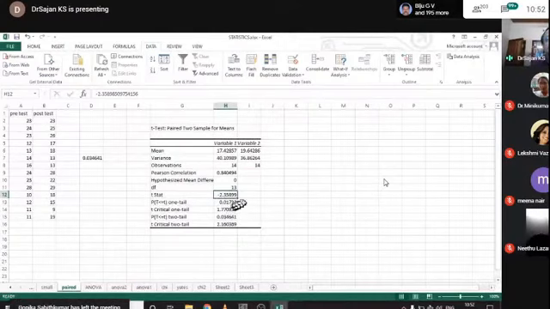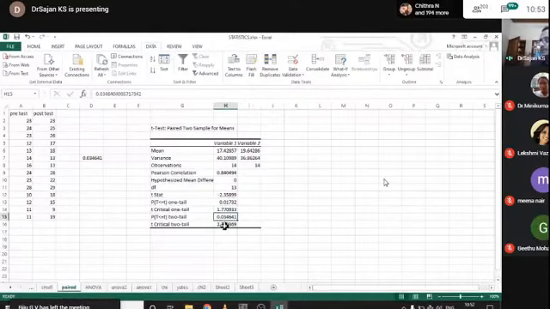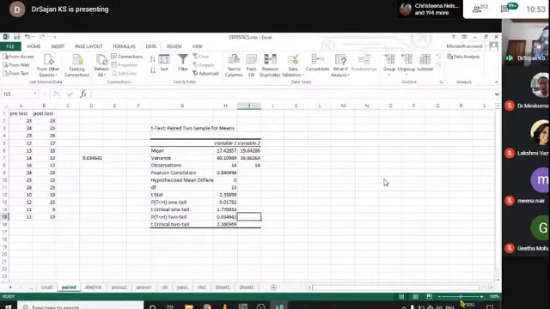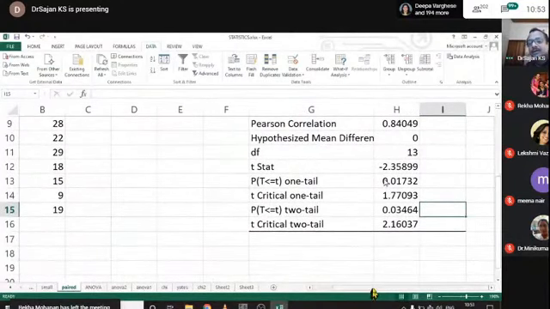Then go for the p-value. Here it is showing the p-value. Usually we have to select the two-tailed p-value. Two-tailed p-value is needed. Okay, if we select the two-tailed p-value and it is less than 0.05, we can zoom a little more to get it.